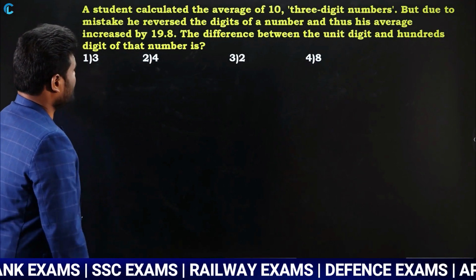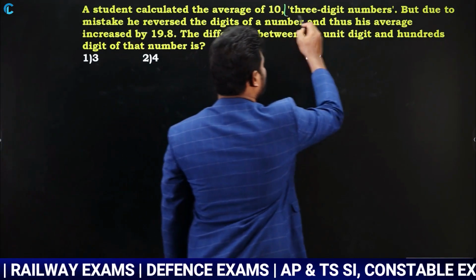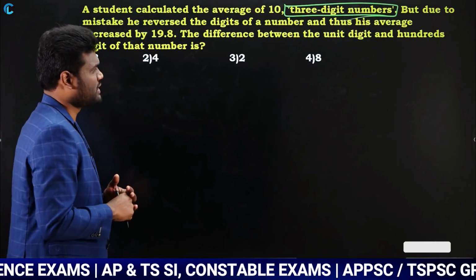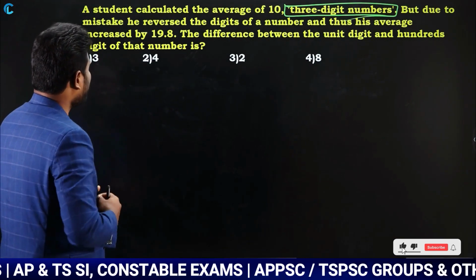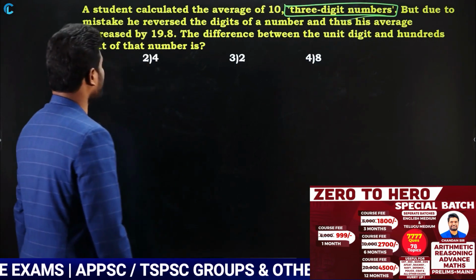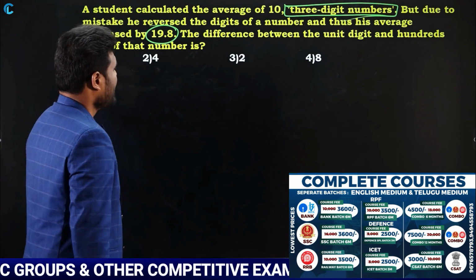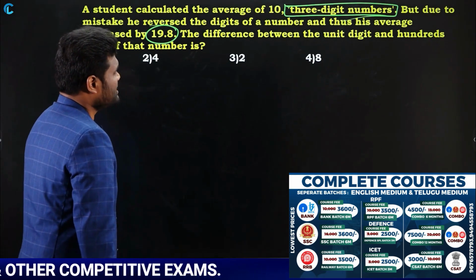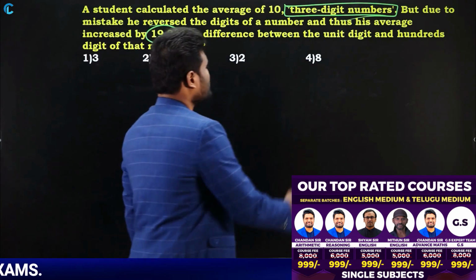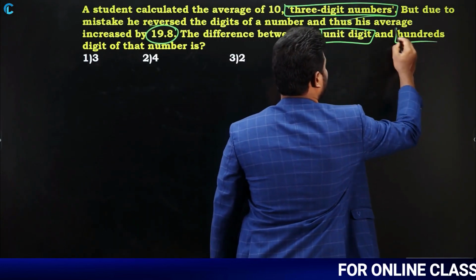A student calculated the average of 10 three-digit numbers. Look here, in this question it is 3-digit numbers. Previously it was 2-digit numbers, now it is 3-digit numbers. But due to a mistake, he reversed the digits of a number and thus his average increased by 19.8. The difference between the unit digit and 100 digit of the number is. So we are asked to find the difference between the unit digit and the 100 digit of the number.